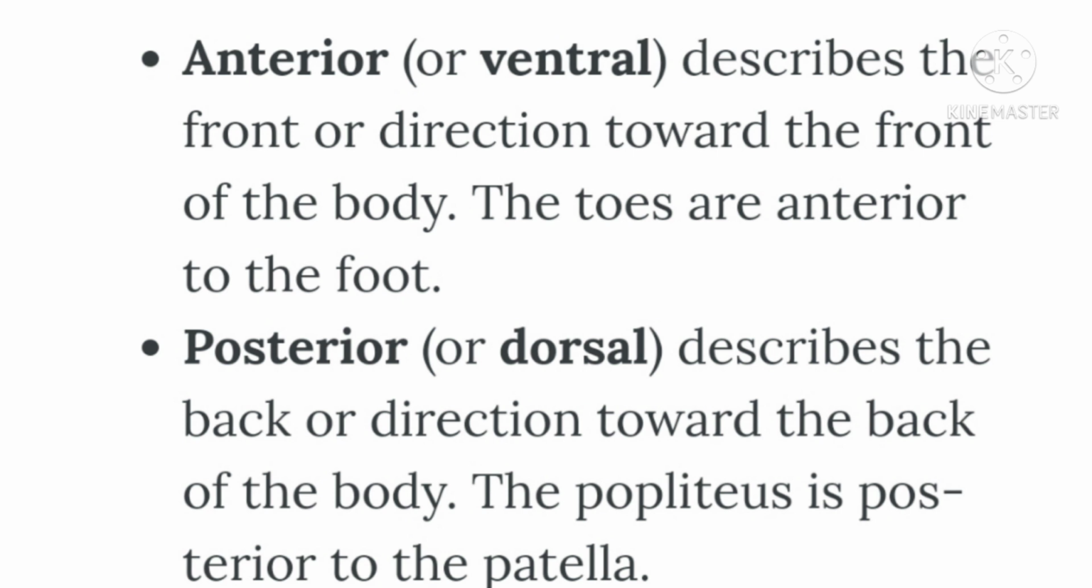Now we are going to discuss the most important anatomical terminologies. Anterior or ventral describes the front or direction toward the front of the body. The toes are anterior to the foot. Posterior or dorsal describes the back or direction toward the back of the body. The popliteus is posterior to the patella.